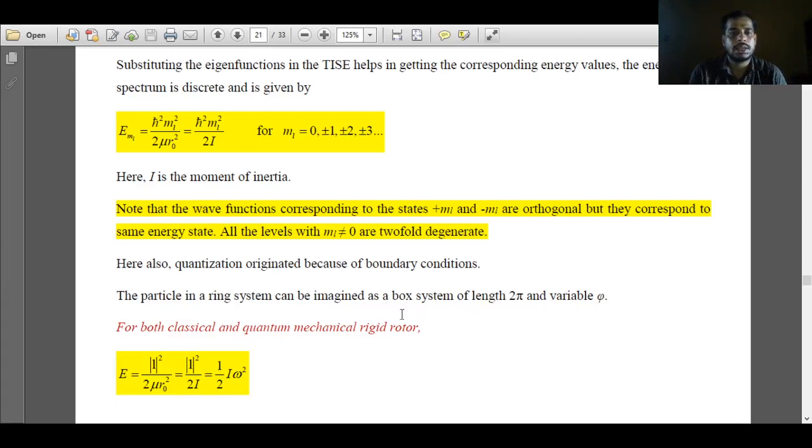That's how we can draw a resemblance between the particle in a box system and the particle in a ring system, or rotation of a particle in two-dimensional space.